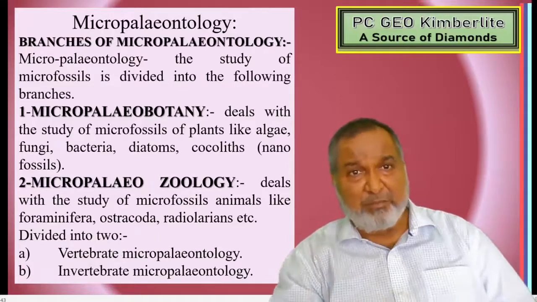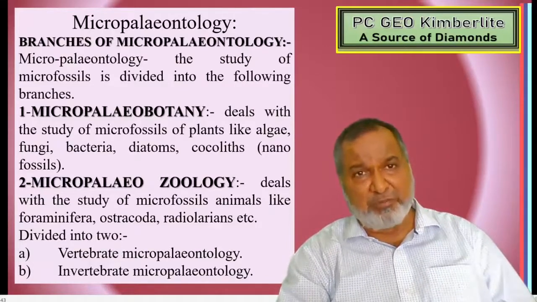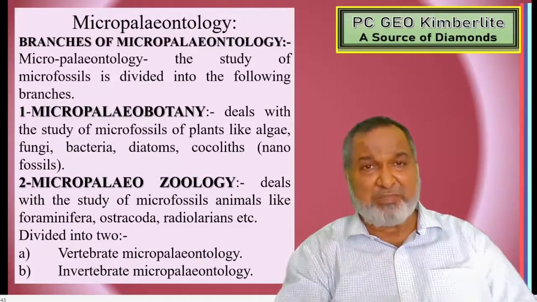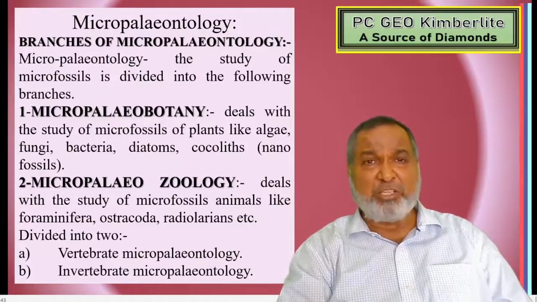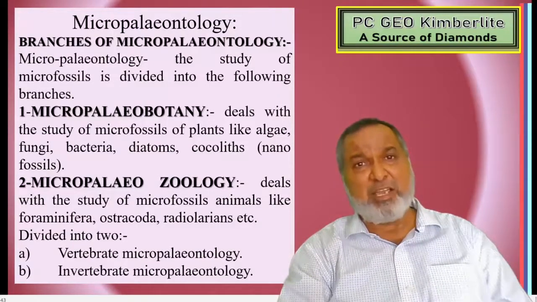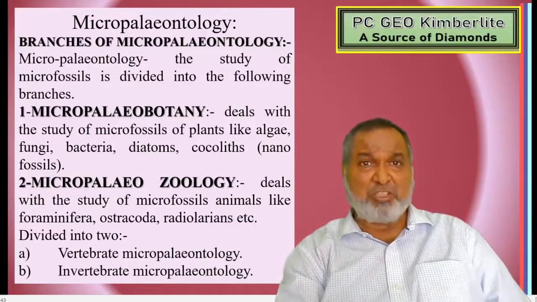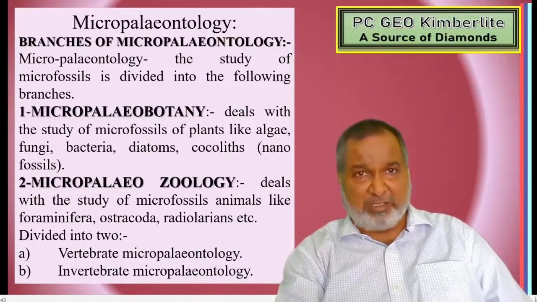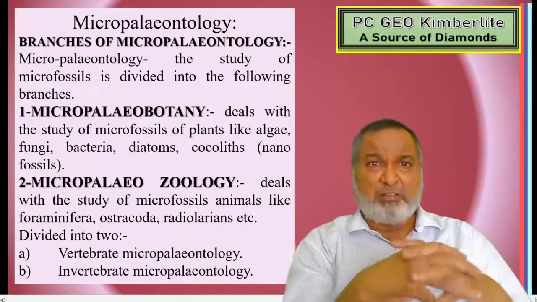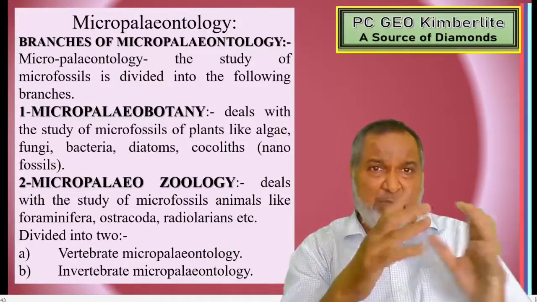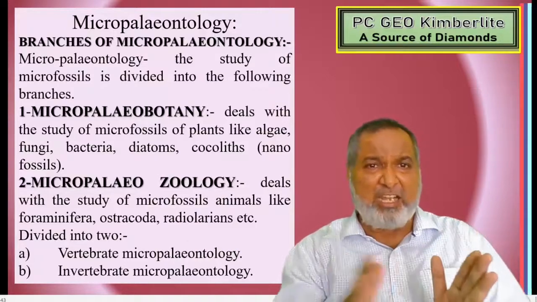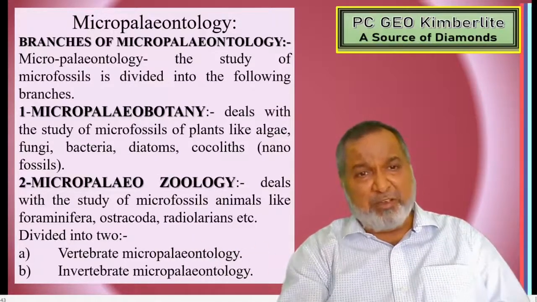Next, branches of micropaleontology. We have seen earlier the broad classification of paleontology into mega paleontology and micropaleontology. Now we will see the branches of micropaleontology. Depending upon use and importance, micropaleontology is divided into various branches.